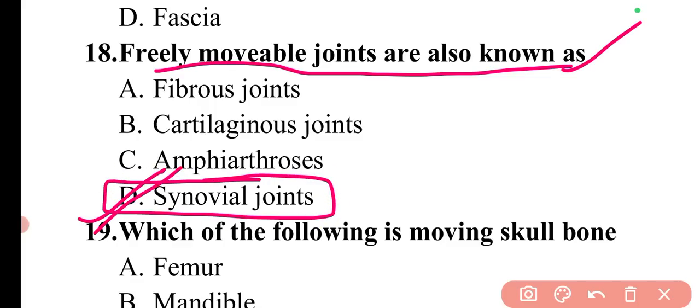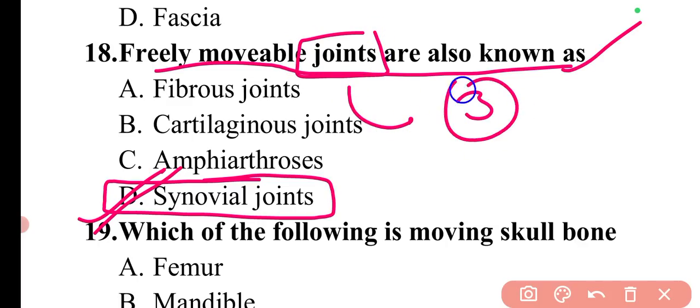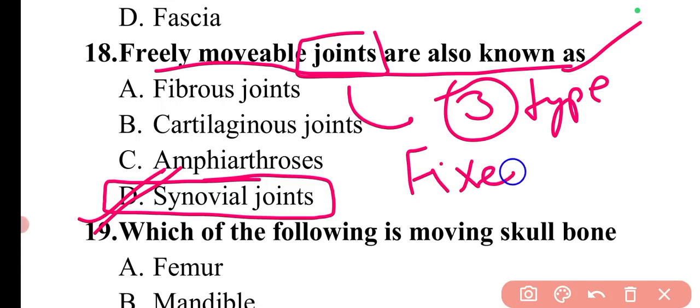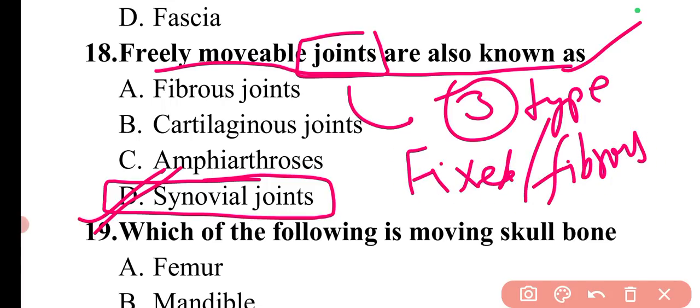Basically, if I talk about joints simply, joints are of three types. The first one is fixed joints, or we can say fibrous joints. Fibrous joints have no synovial cavity and ligaments, and they are simply fixed by sutures.